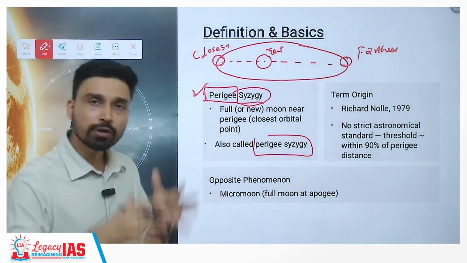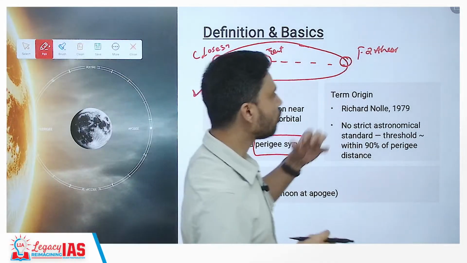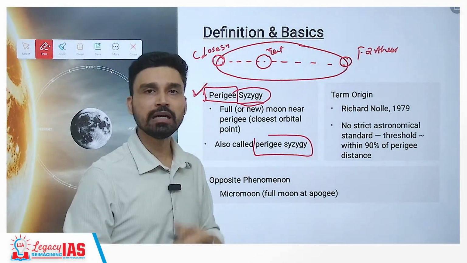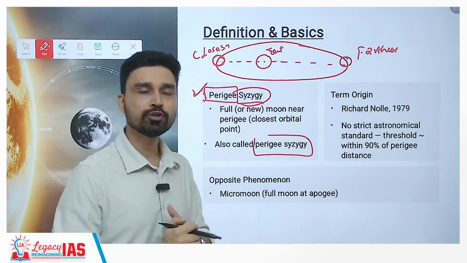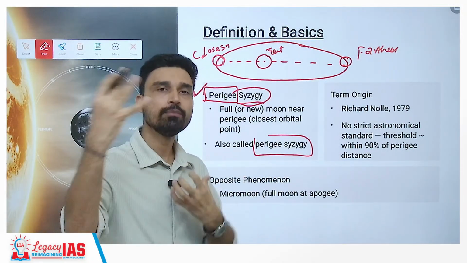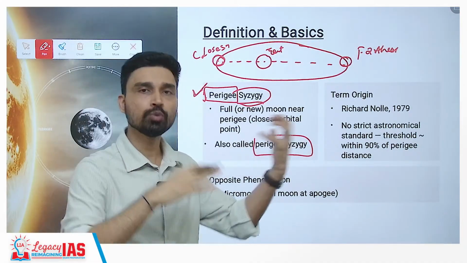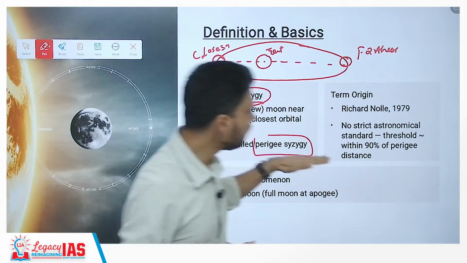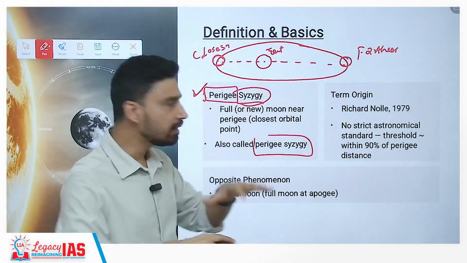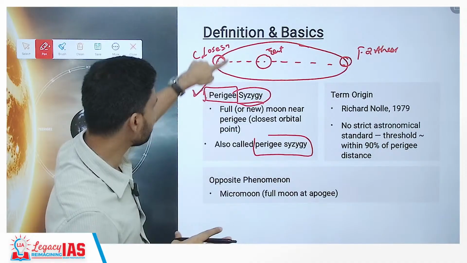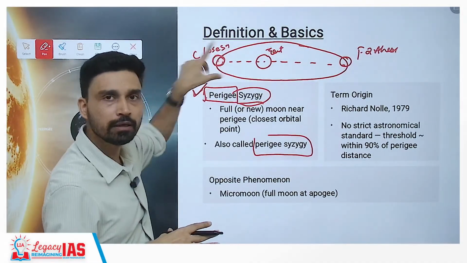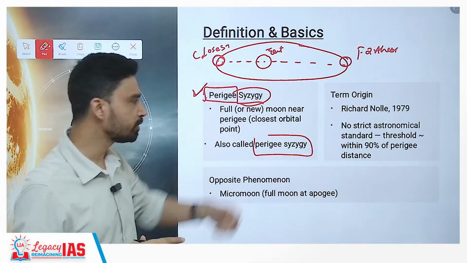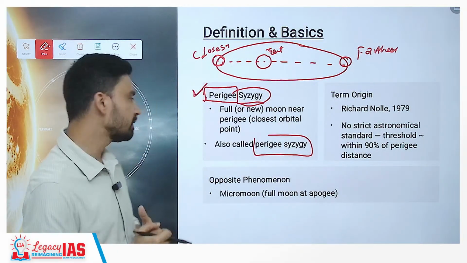The term supermoon was actually given by Richard Nolle in 1979, and there is no strict astronomical definition of what exactly we can call a supermoon and where exactly the moon should be placed in space with reference to Earth and Sun. But overall, it is widely understood that if the moon is anywhere within 90% of perigee distance, that means slightly it can be here and there, but if you have a full moon and the moon is around 90% of perigee distance, then we can call this phenomenon a supermoon.